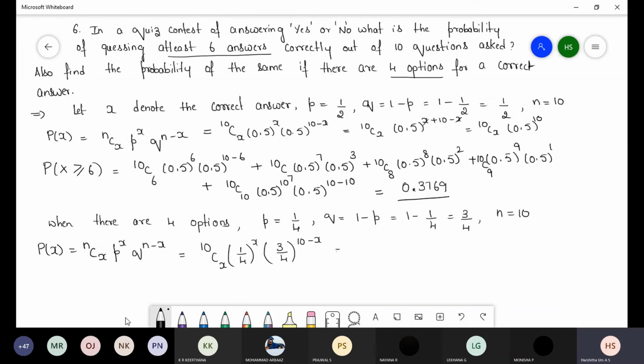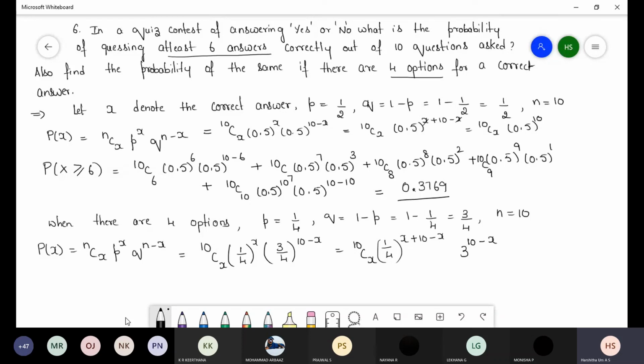Here I will group the term 10Cx, 1 by 4. Here from 3 by 4 I just separate 1 by 4. So x plus 10 minus x, again 3 power 10 minus x I will write as it is.